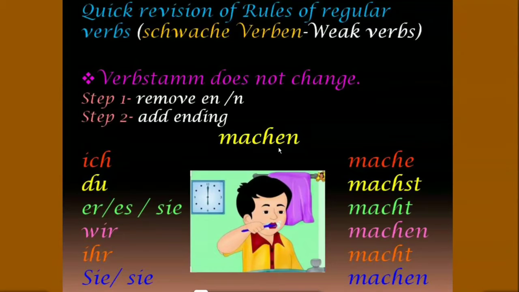For example, machen. First we remove the en ending and add the ending according to the subject, as ich takes e ending, so ich mache. Du takes st ending, so du machst. Er, sie, es macht. Wir machen. Ihr macht. And sie machen.